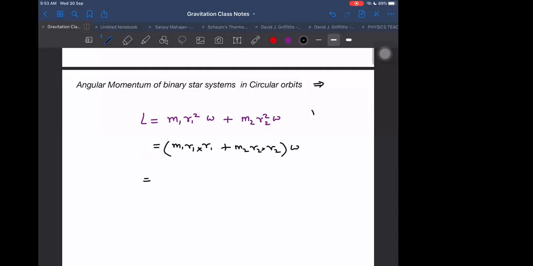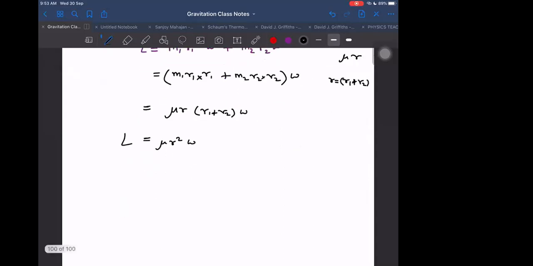What is m1 r1? As you know already, mu into r relative. It is r only. So we can write it as mu into r total. r total means mu into r into r1 plus r2, into omega. That is equal to mu into r square into omega. Right? Yes, sir.